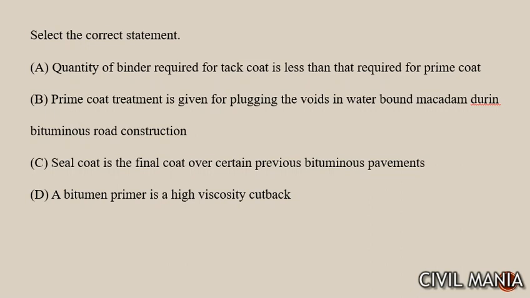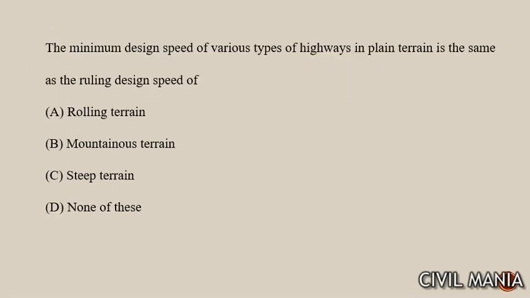The correct statement here will be: a bitumen primer is a high viscosity or very high viscosity cutback, means it is used to mix with the bitumen to make the bitumen diluted. Next question, the minimum design speed of various types of highway in plain terrain is the same as the rolling speed of the... इसका आंसर जो है, it will be same as that of the rolling speed of the rolling terrain.